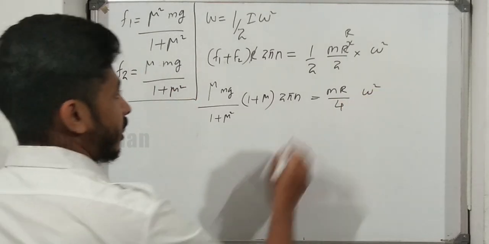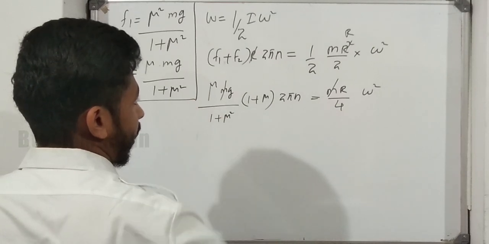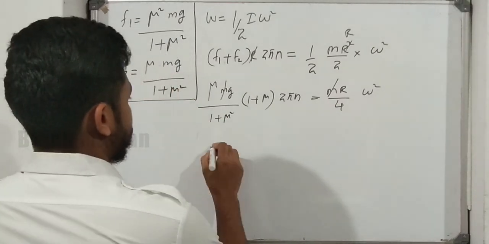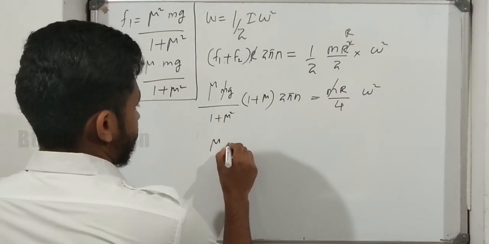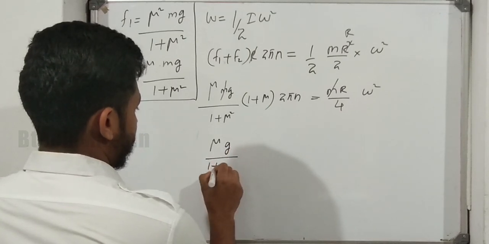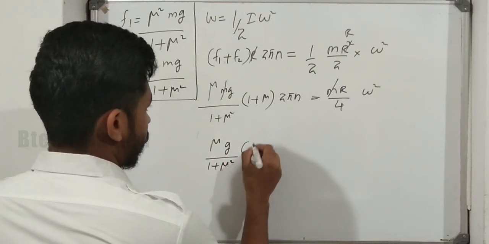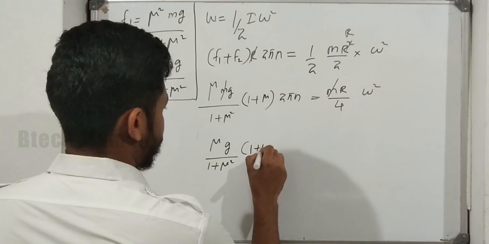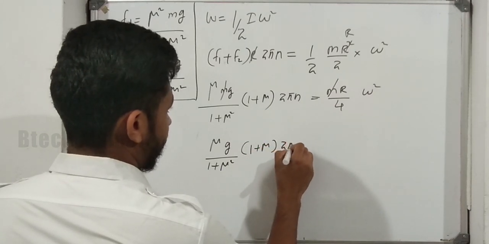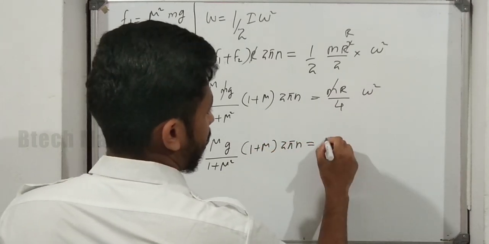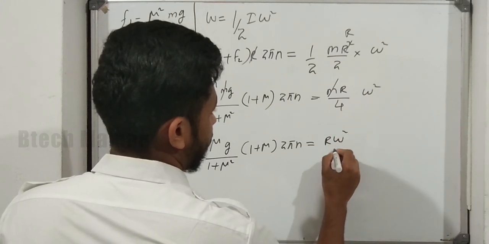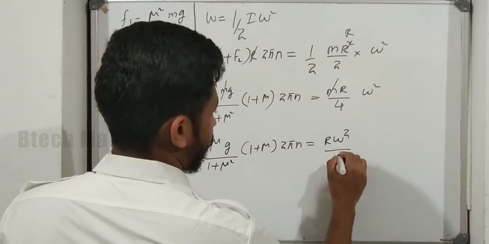And here mass and mass cancel. So mu g divided by (1 plus mu square) into (1 plus mu) into 2 pi n is equal to r omega square divided by 4.